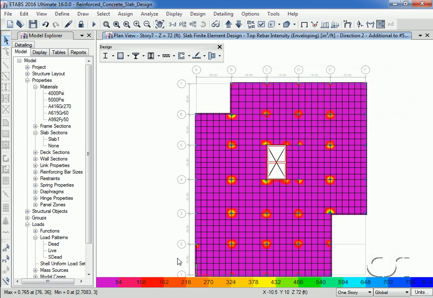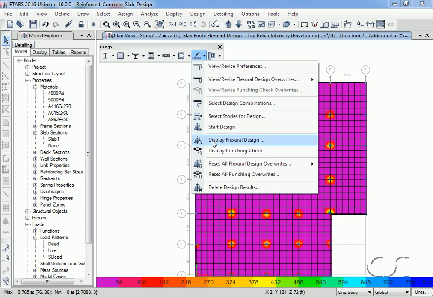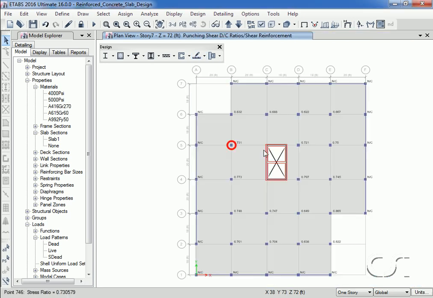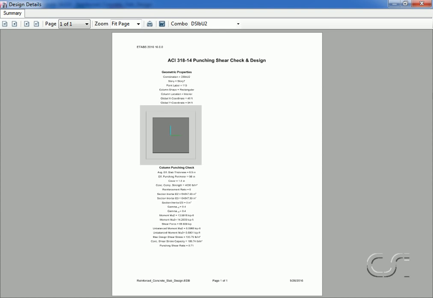ETABS also automates the checking of punching shear. Once design has been run, a punching check is available by clicking the Display Punching Check command. Punching check ratios are displayed on the plan. Again, a right-click on a punching check location will display design details for that location.